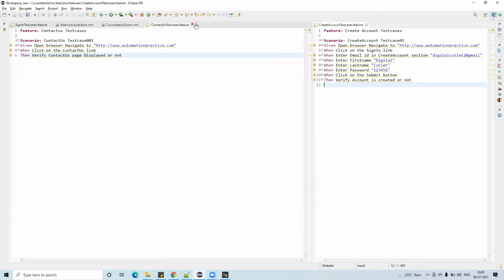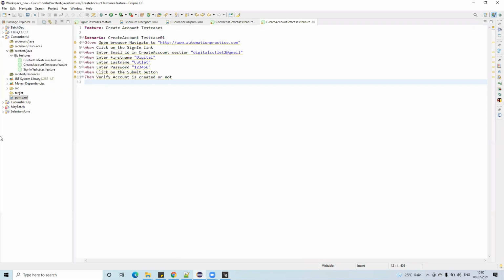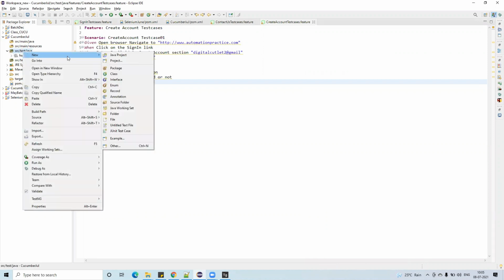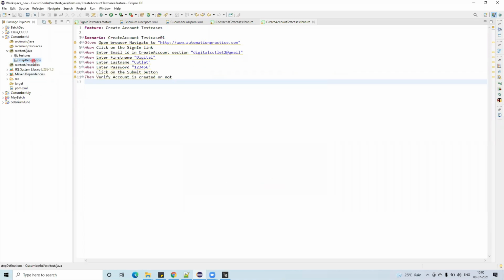Let me keep it. Perfect. And now step definitions, right? Feature files are done. And now create one more package. Package name is step definitions. For each step we are writing the step definitions. Okay, so I have created the step definition package.